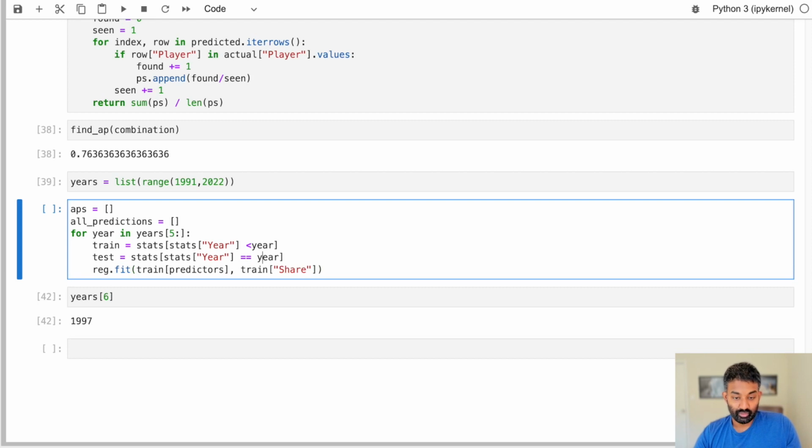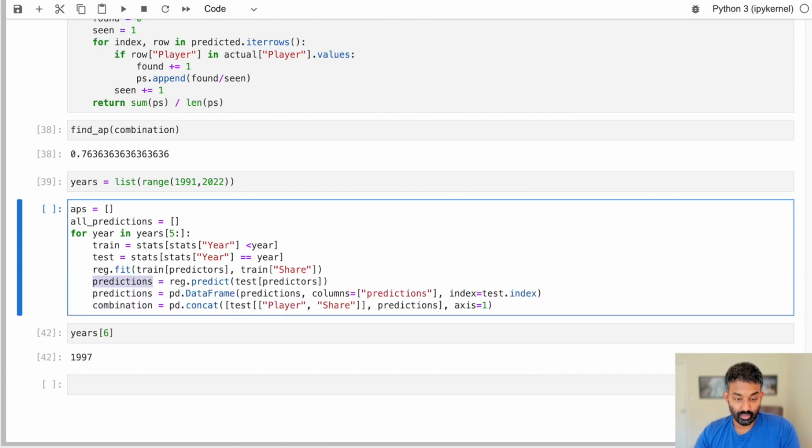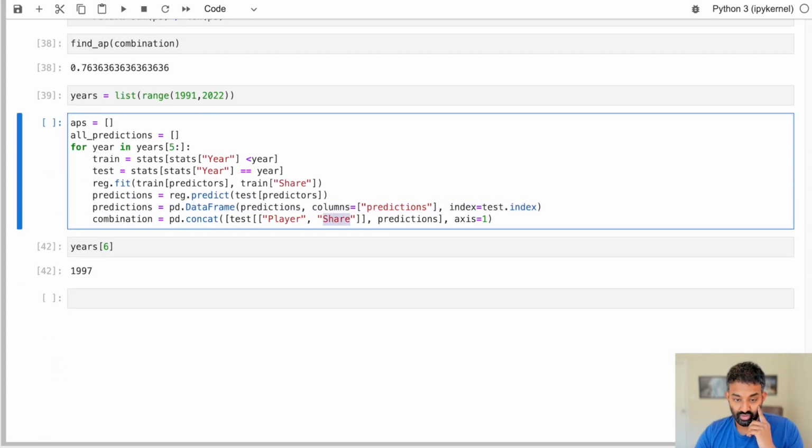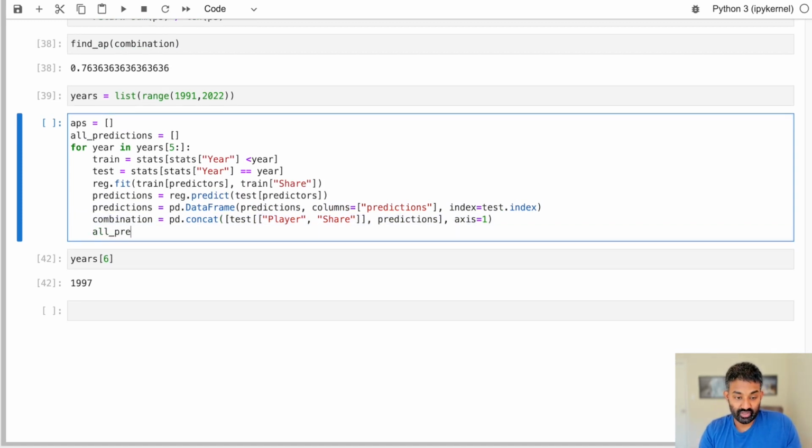All right, so we basically split up our data into training and testing sets. Now we're fitting the model, and then we're going to make predictions. I'll just copy and paste some of the boilerplate code from before, so you don't have to watch me type it out again. So then we make predictions using our model. Then we make the predictions into a data frame and combine it with the actual data. Then we're going to append to all predictions.